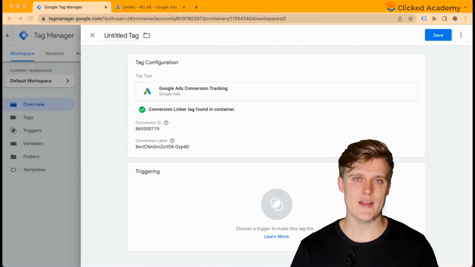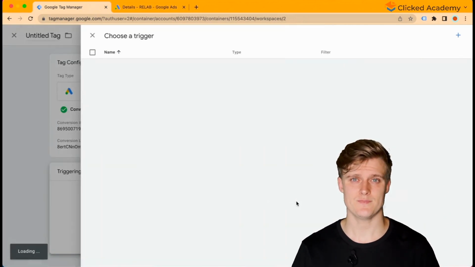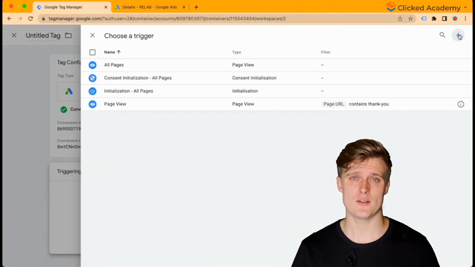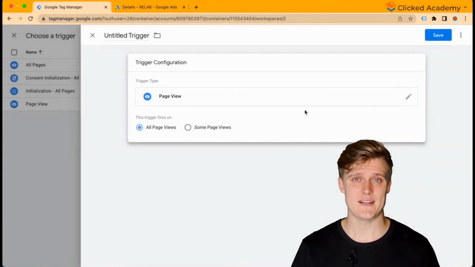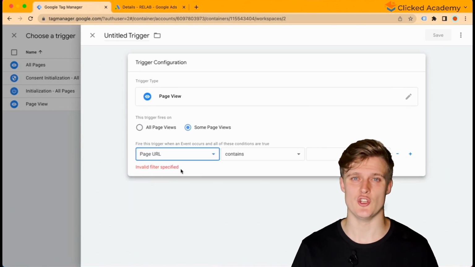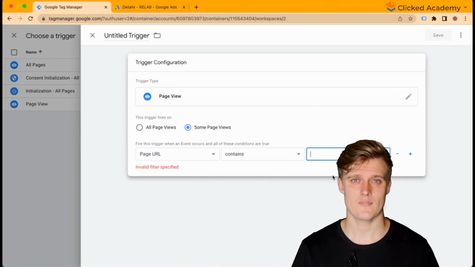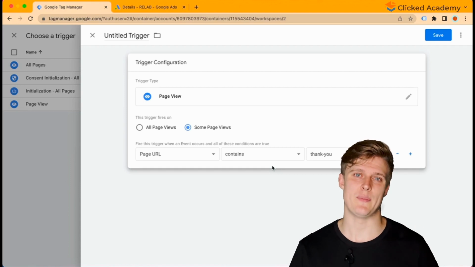If you do have a thank you page, then what we can do is go set it up in the Tag Manager account by clicking Trigger, then click plus at the top right, click the white box, and then click Page View. Then select Some Page Views. And then from the first drop-down, select Page URL. Then input the URL of your thank you page. Don't include your domain, just include everything that happens after it.